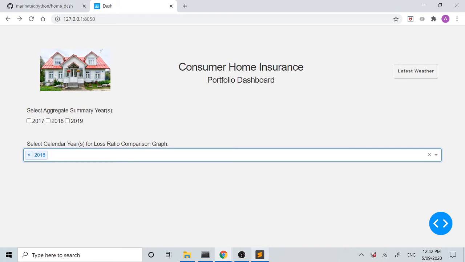So that's going to be our dropdown, and when you select these years, there was a graph in this space over here to the right of the control panel, and these years are going to correspond to what years we want to include in our bar graph. So it's going to include a bar for 2018 as it currently stands, because there's 2018 in there. If we have them all, which was our default, we'd have 3 bars in our bar graph for loss ratio for 17, 18, 19.